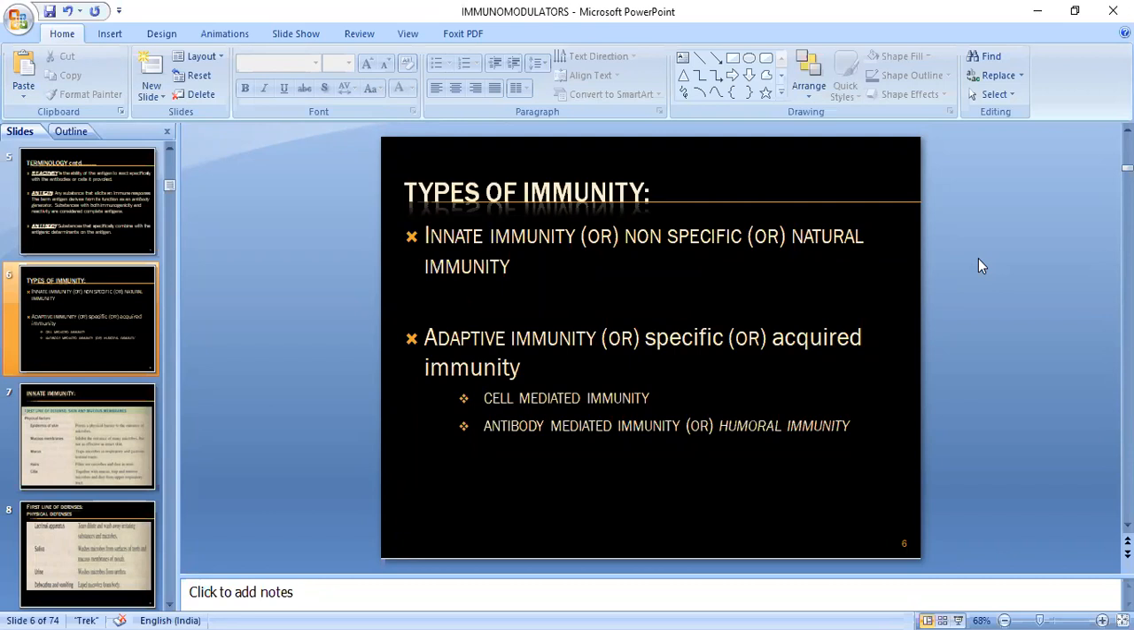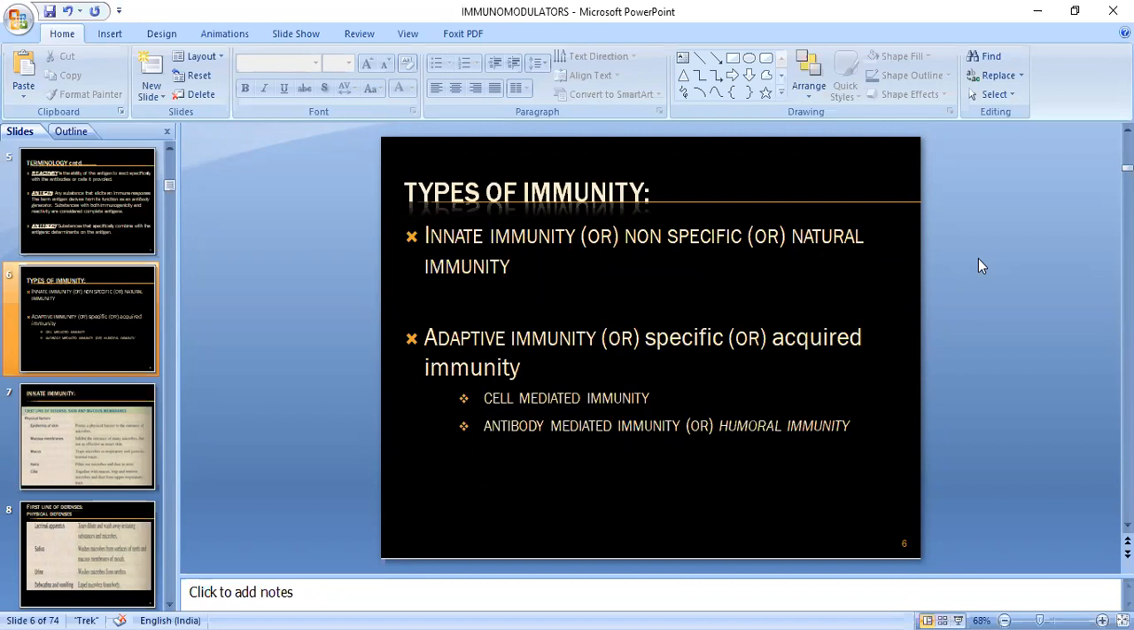So remember innate. Sometimes they will ask what is non-specific immunity or natural immunity, or in the case of adaptive they can ask you about specific or acquired immunity. So you have to remember all these names. Then adaptive is again of two types: cell mediated immunity, and the second one is antibody mediated immunity, also known as humoral immunity. So first we understand the difference between these two, innate and adaptive.